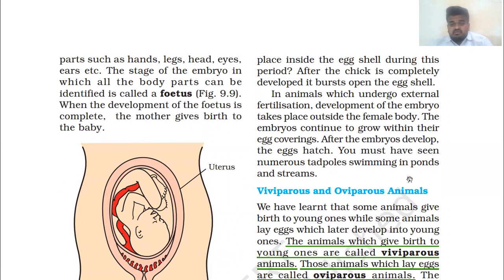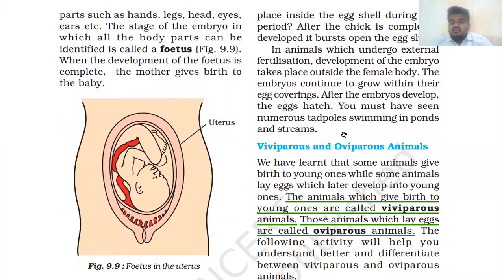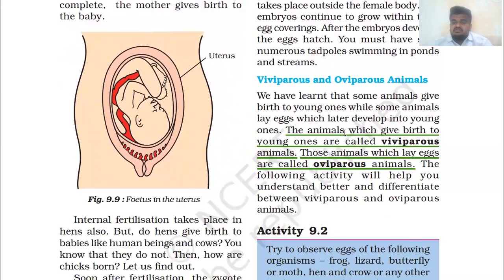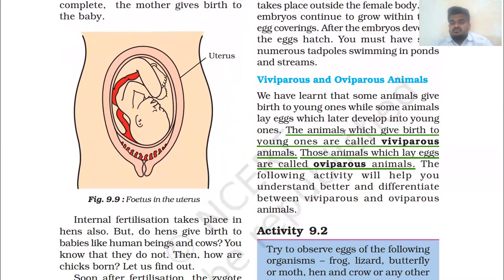So this is the topic we are going to study next: viviparous and oviparous animals. We have gone through reproduction in animals such as hens.